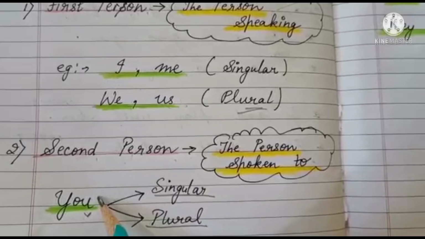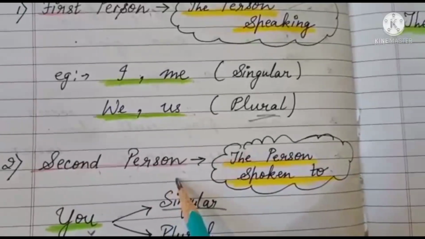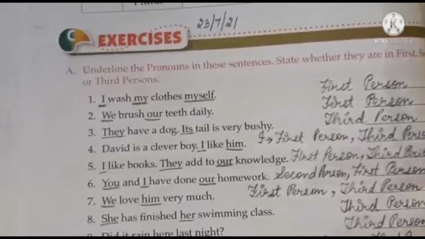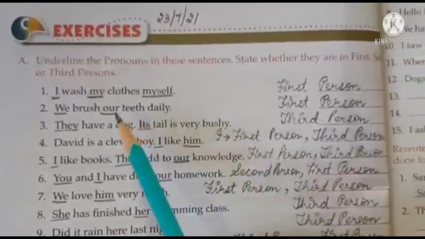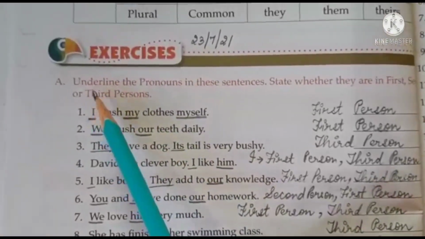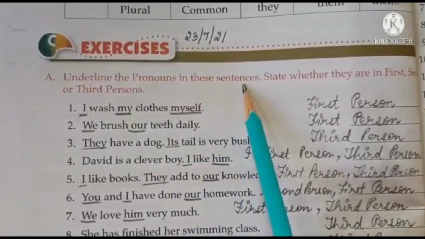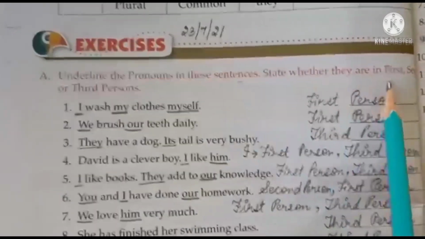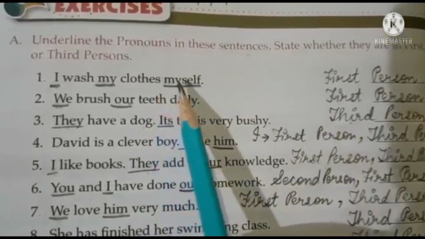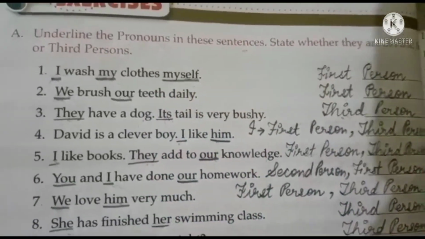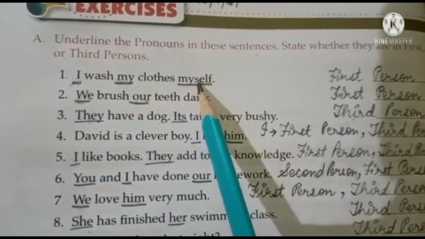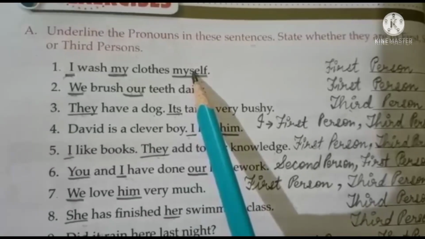Okay children. So this way you have an exercise given in your English book. Let us do that. Now based on that concept, children, you have an exercise given in your book. I have already done few. Let us see what is the question. Underline the pronouns in these sentences and state whether they are in first, second or third persons. Look at the first one, children. I wash my clothes myself. So first you will underline the pronouns that you see. I, my, myself. And children, all the three will come in first person.